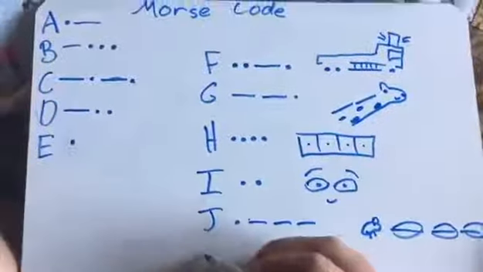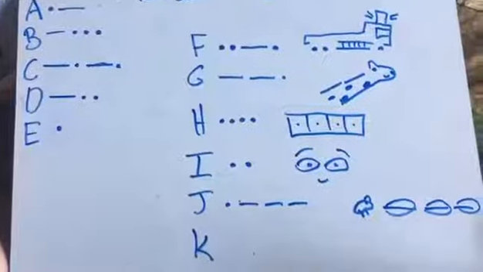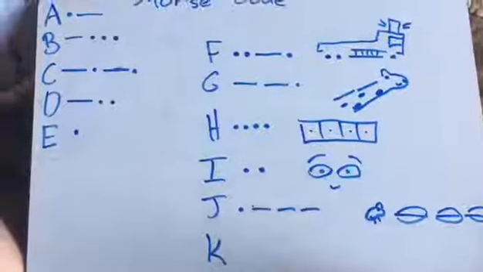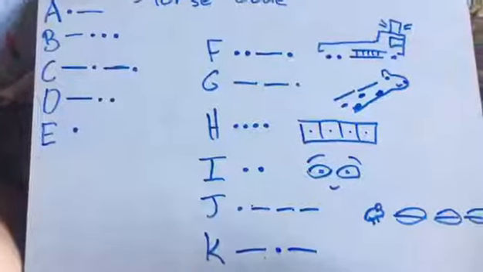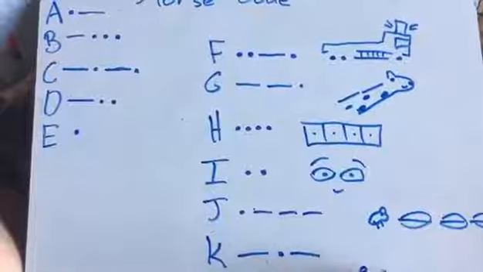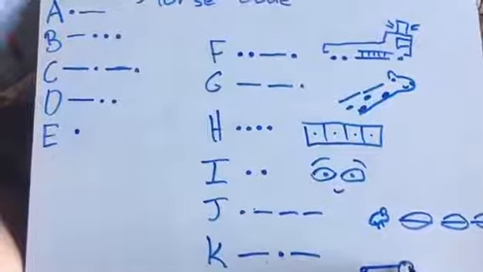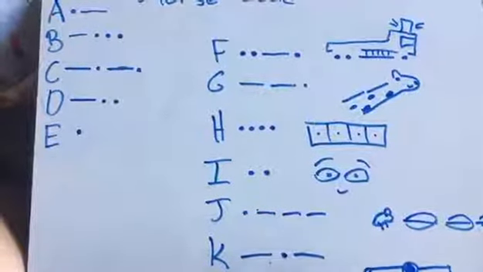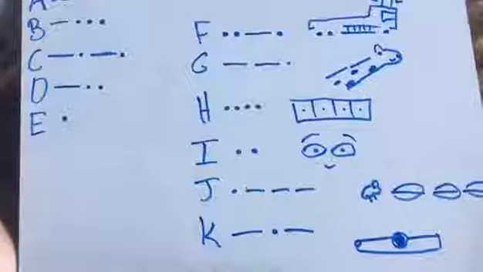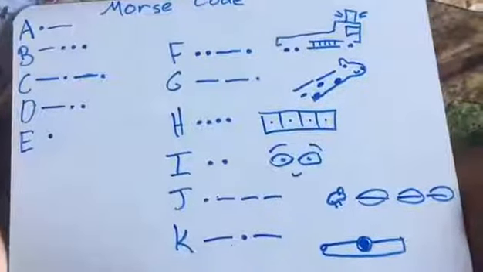Next is K, which is the last one we'll be doing today. And this one is a line, dot, line, and it almost looks like a kazoo, so it's the line, and that's like the little air hole, which is like the big dot. Yeah, use your imagination on that one a little bit.